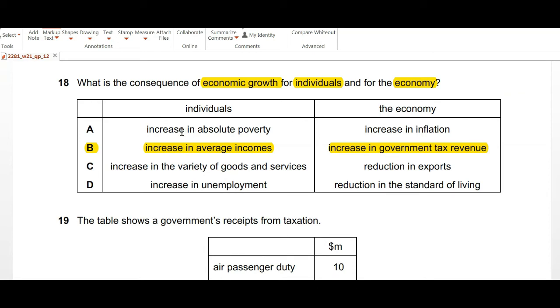There is no point of increase in absolute poverty, because absolute poverty is when people are completely poor, they don't have their basic needs being fulfilled. Looking at any other options, increase in the variety of goods and services, that can happen. However, reduction in exports, not necessarily. Exports can increase also. So we stick with option B.